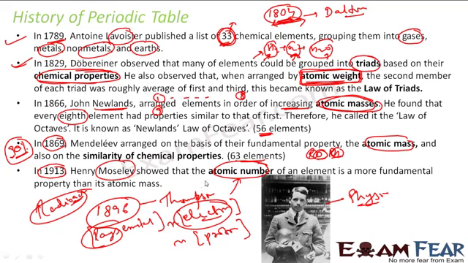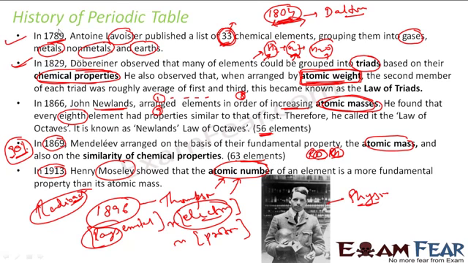And then he found that atomic number is a better way to judge or to create a periodic table, right? With this, the moment he used atomic number, Mendeleev's periodic table anomalies were all gone, and it was a very good periodic table. We'll learn more in detail about this, but just understand how it went.